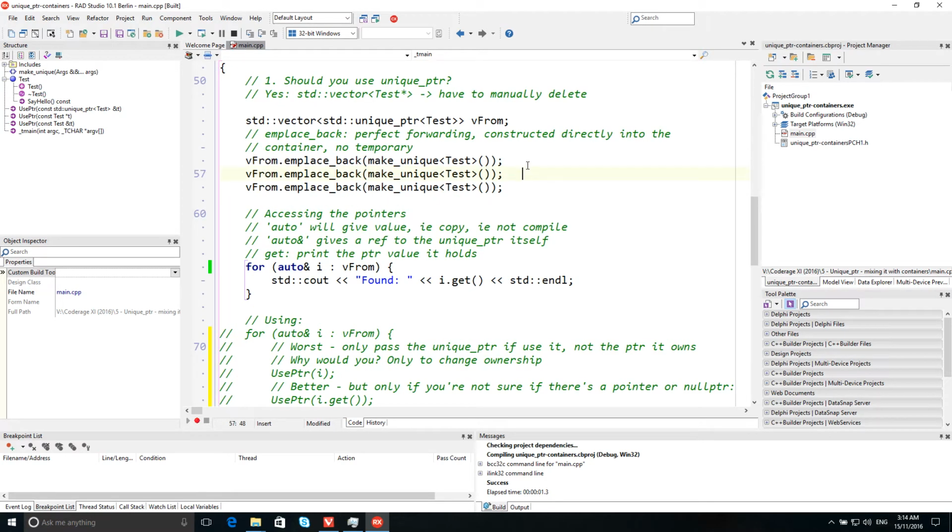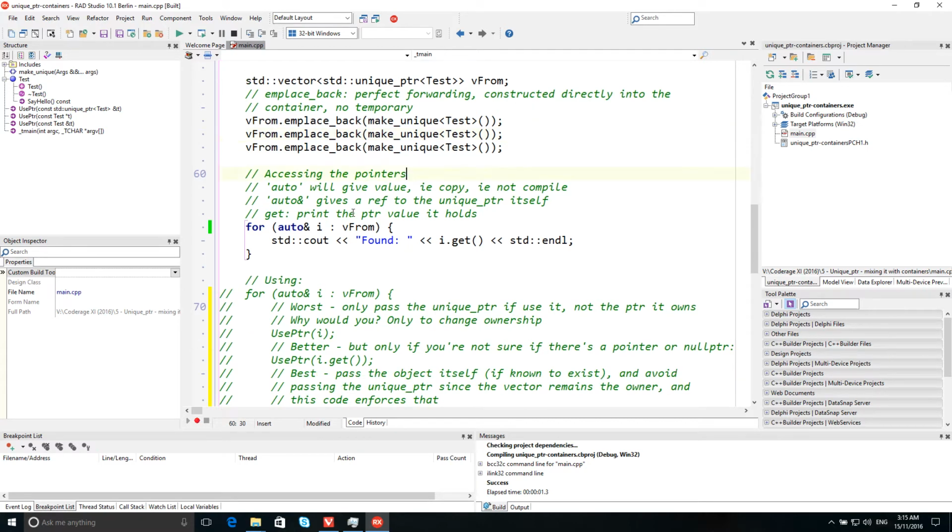So the first thing is creating instances inside a container. In place back is a very useful method. It uses perfect forwarding. That means that you construct directly inside the container without a temporary on the way. Very useful method.